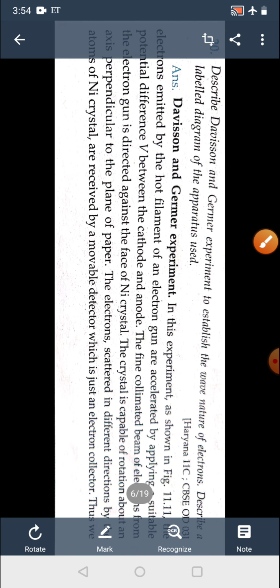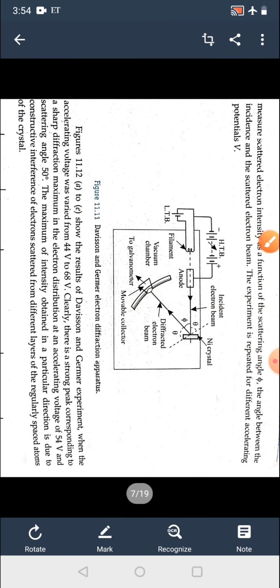Now we will discuss the proof of wave nature and particle nature. Davisson and Germer performed one experiment in which they arranged two different batteries, one a high tension battery and another a low tension battery.